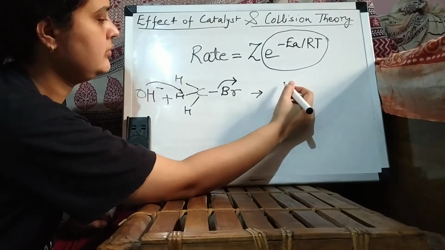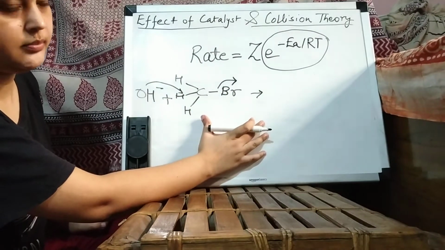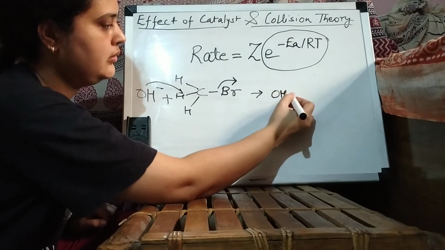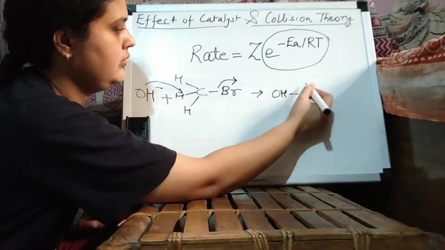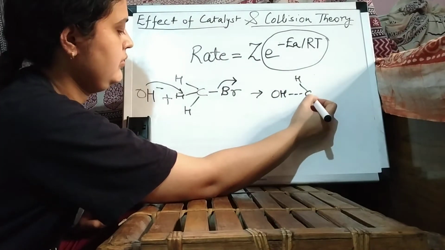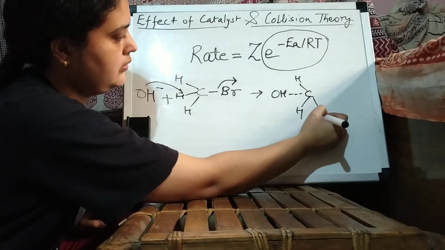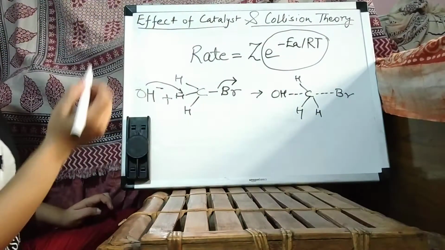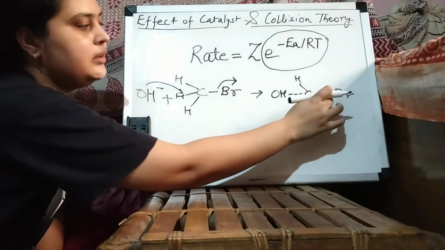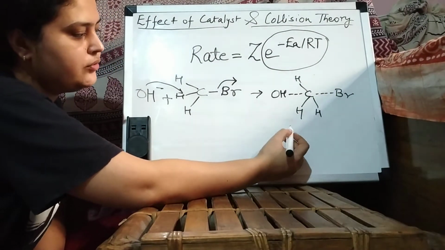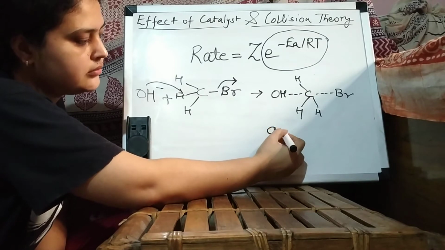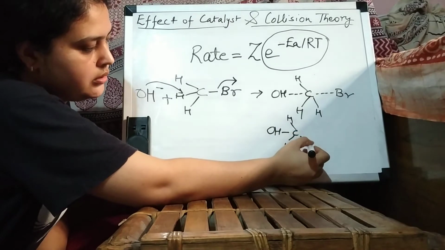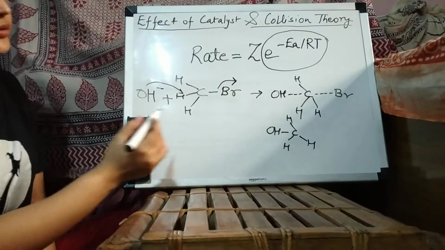First of all, a transition state will be formed, this is the transition state, and then the bromine will be removed, and you will get what? Inverted alcohol, methanol, right?